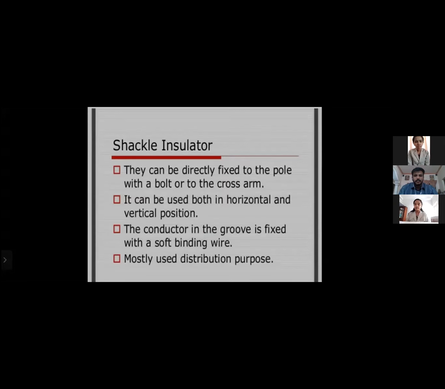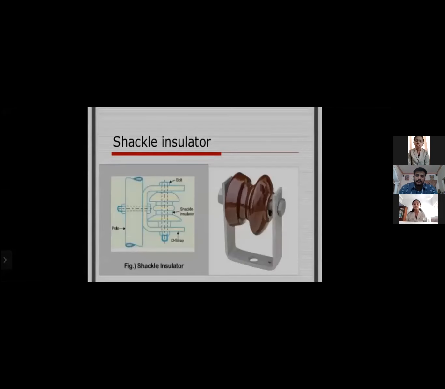Moving on to the last type of insulators, that is the shackle insulator. They can be directly fixed to the pole with a bolt or to the cross arm. It can be used both in horizontal and vertical positions. The conductor in the groove is fixed with a soft binding wire and it is mostly used for distribution purposes. This is a picture of a shackle insulator.